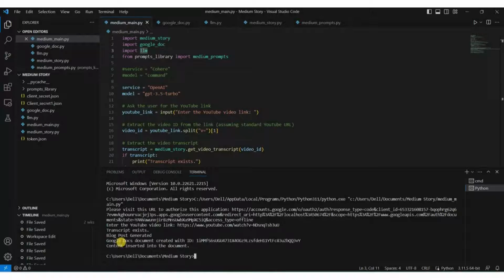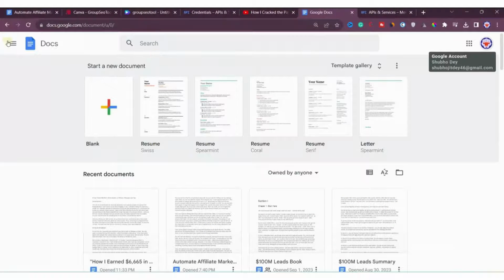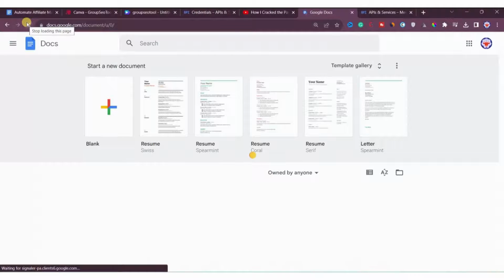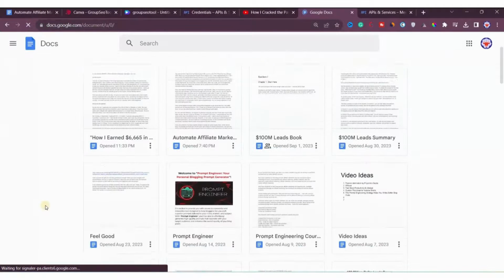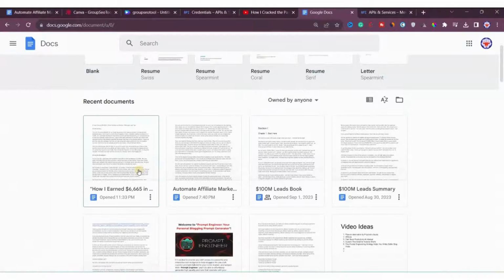Now you can see that the blog post is generated. You can see the Google Doc document created with this ID, and content inserted into the document. Let's check if the content is inserted in the document or not. We'll refresh this page. You can see this is my Google Doc, and let's see. You see here, it is created. Let's open this one.